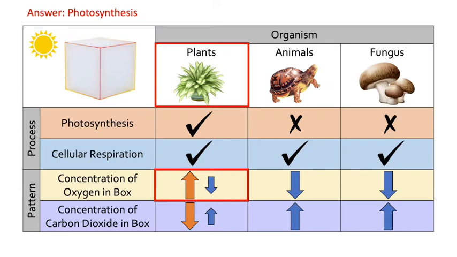To answer that question, let's place it in the context of the patterns and processes we've been talking about. The pattern we are observing in this case is the change in oxygen concentration in the box, and we're seeing an increase in that oxygen concentration. Since only organisms that photosynthesize could have caused an increase in oxygen concentration, we can conclude that whatever is inside the box is undergoing photosynthesis.